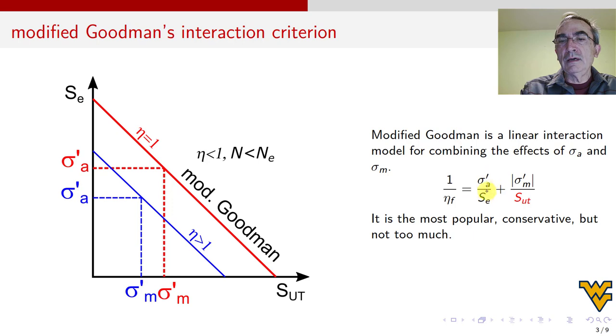Basically, you consume your endurance with the amplitude, hopefully not all of it. Then you consume the rest of the SUT with your average stress. And once you do that, you have this 1 over eta F, you invert the number, and then you have this fatigue safety factor for infinite life. So you know whether you get infinite life or not.